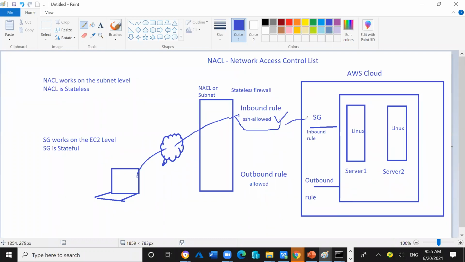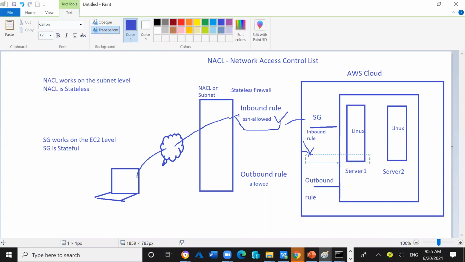Then it will reach the second security check. Here it will find the SSH entry is not available, so the SSH incoming traffic will be dropped.